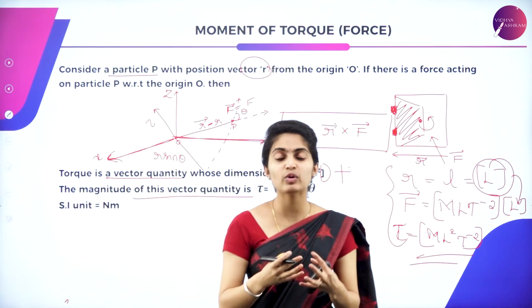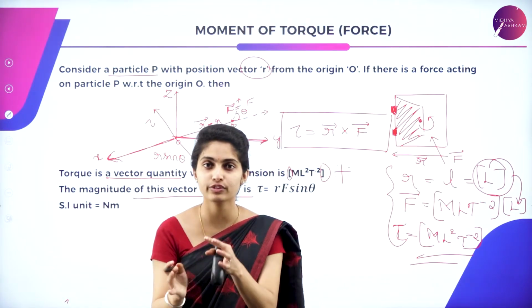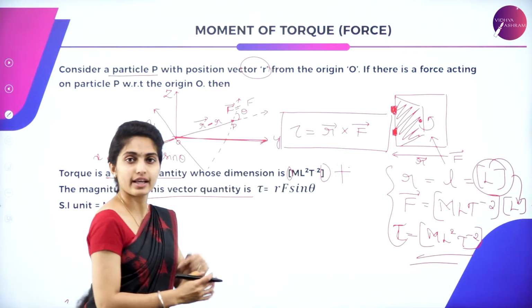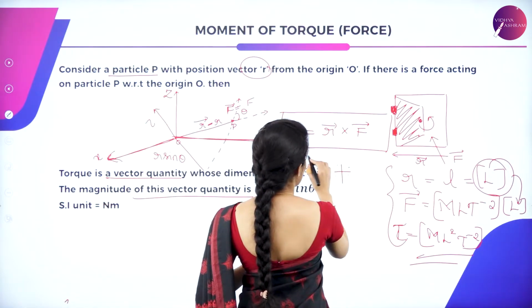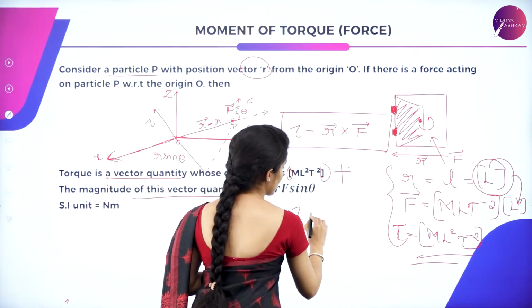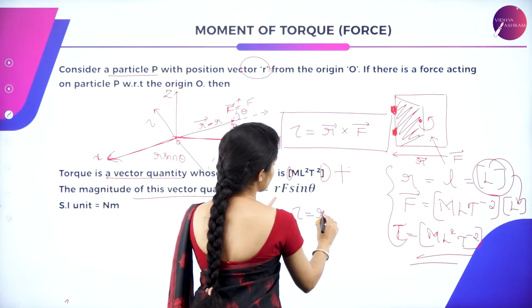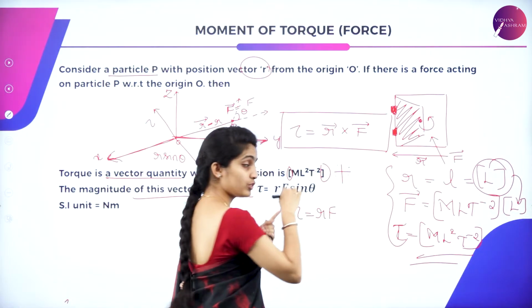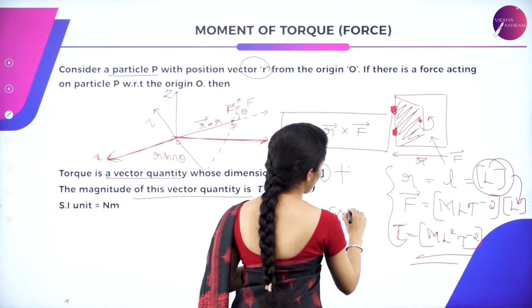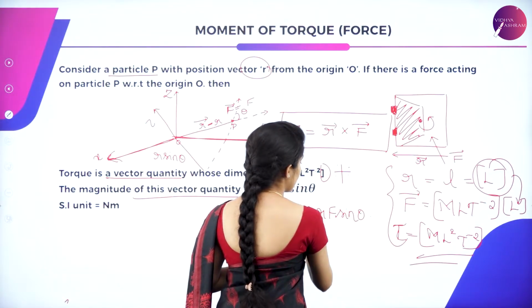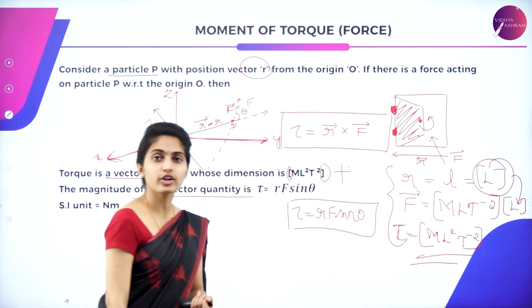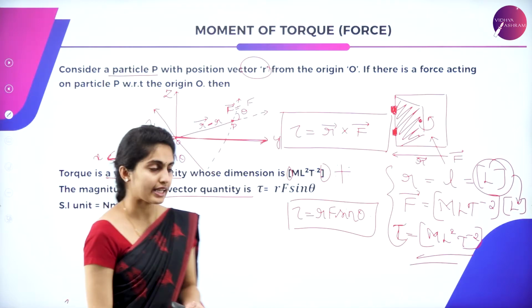Since it is a variable, we don't know the exact magnitude of it. That is why we are considering R as well as F in this case. So how can it be given? That is, torque is equal to R as a magnitude, F as a magnitude, which is associated with a trigonometric function, that is sine theta. You have got torque is equal to R F sine theta.